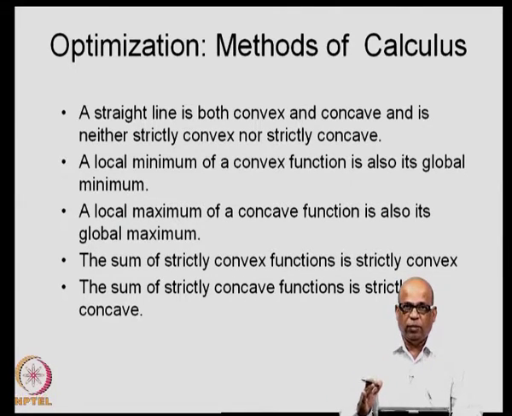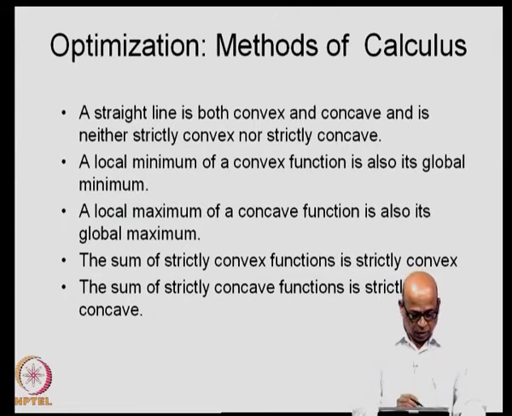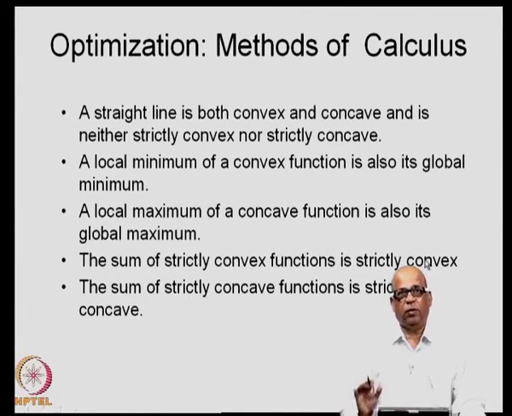Similarly, local minimum is also the same as global minimum in the case of convex functions. The sum of strictly convex functions is strictly convex. So, if you have two strictly convex functions, the sum of them is also a strictly convex function. Similarly, the sum of strictly concave functions is also strictly concave.